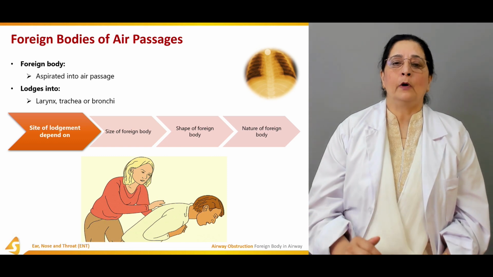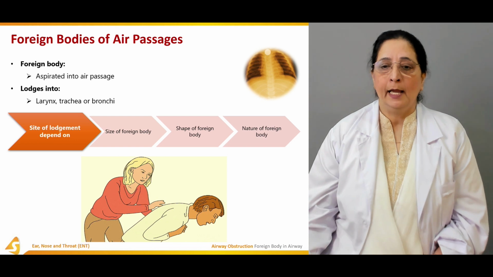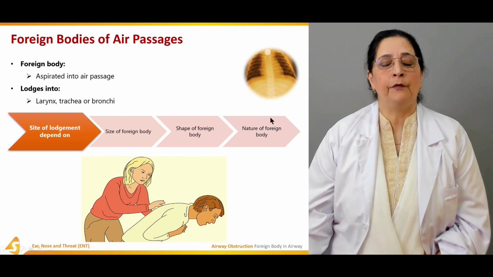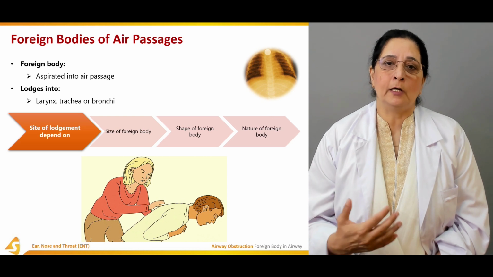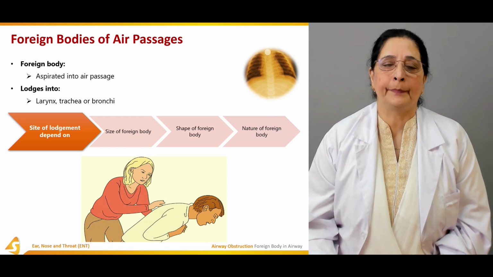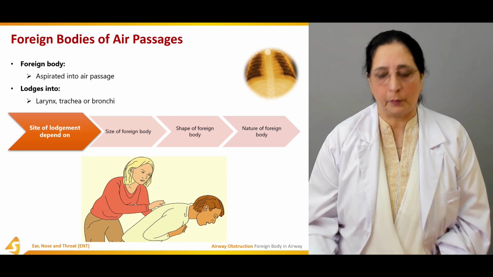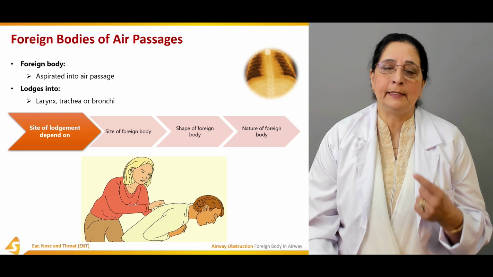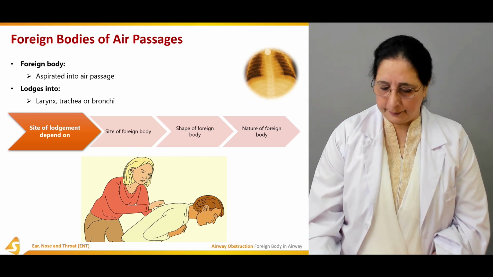So the shape of the foreign body that is aspirated is very important. And then the nature of the foreign body, we will talk about all these things one by one. Nature is also important, whether it's irritating or non-irritating type of the foreign body. So three factors affect the lodgement of the foreign object.